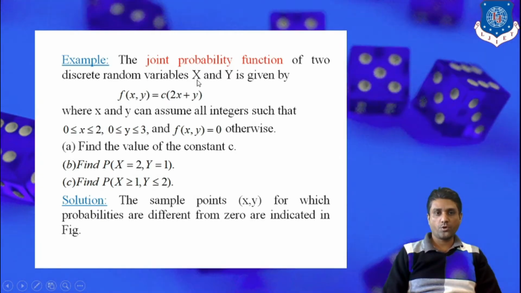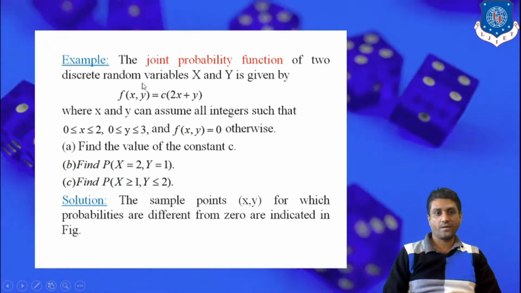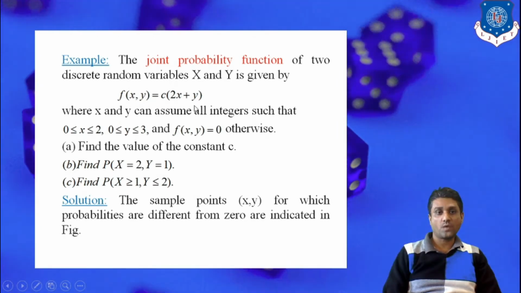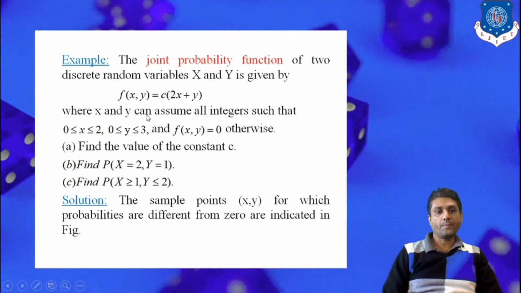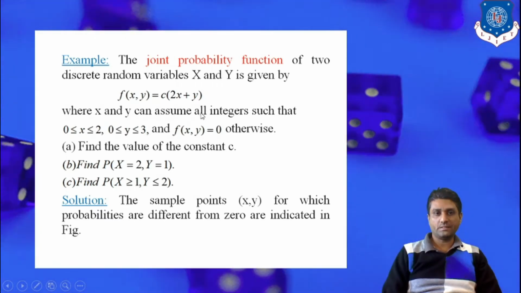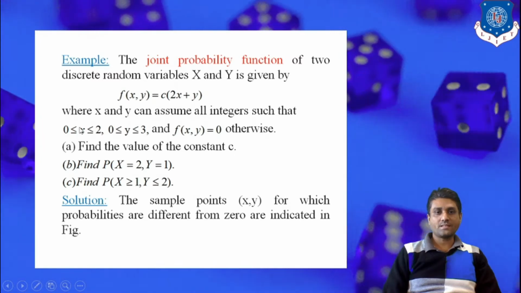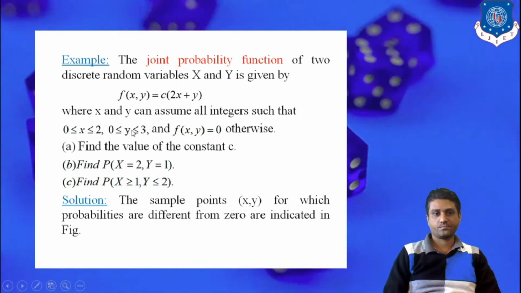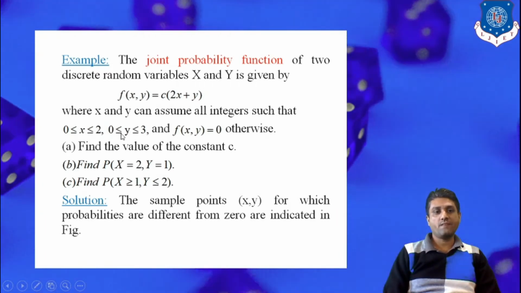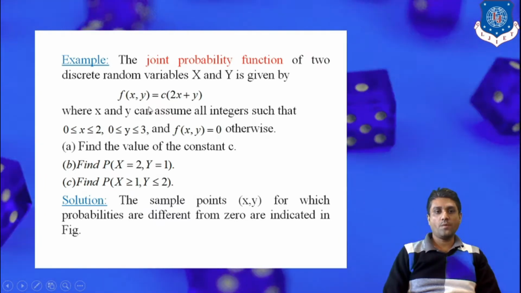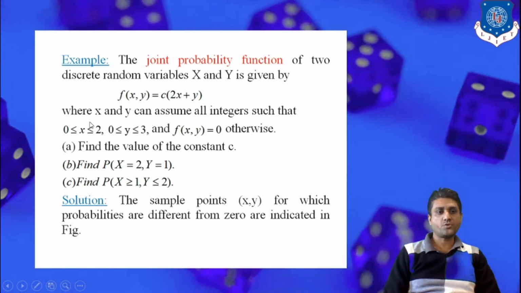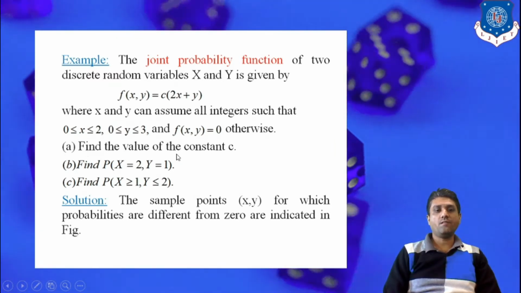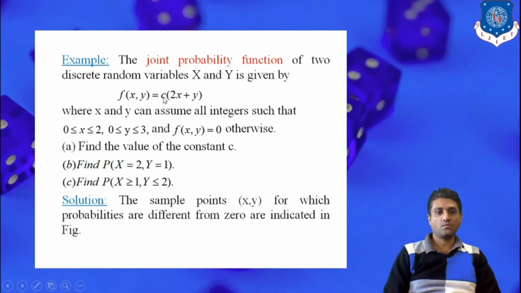It is also given that capital X and capital Y are discrete random variables, and the joint probability function is defined as c into 2x plus y, where X and Y can assume all integers such that small x is between 0 and 2 and small y is between 0 and 3. Except for these values of x and y, the value of the joint probability function is 0. We are interested in finding the value of the constant C, this unknown.